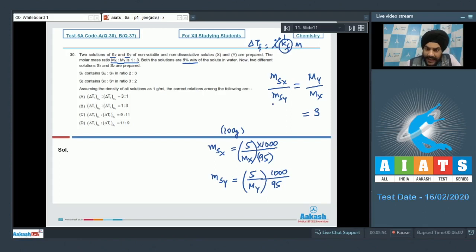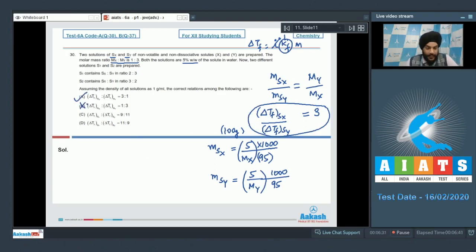So the ratio of the delta Tf of Sx and Sy will be equal to the ratio of the molalities of Sx and Sy, and delta Tf for Sx upon delta Tf for Sy will also be equal to 3. So out of option A and option B, we can see that option A is correct, whereas option B is not.